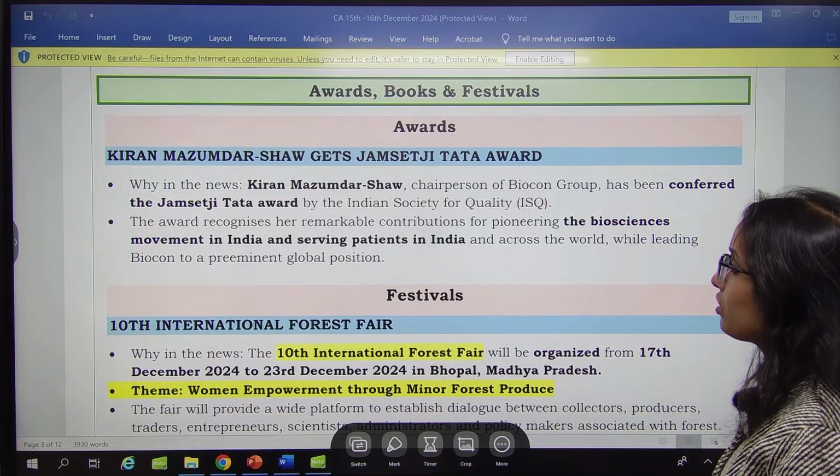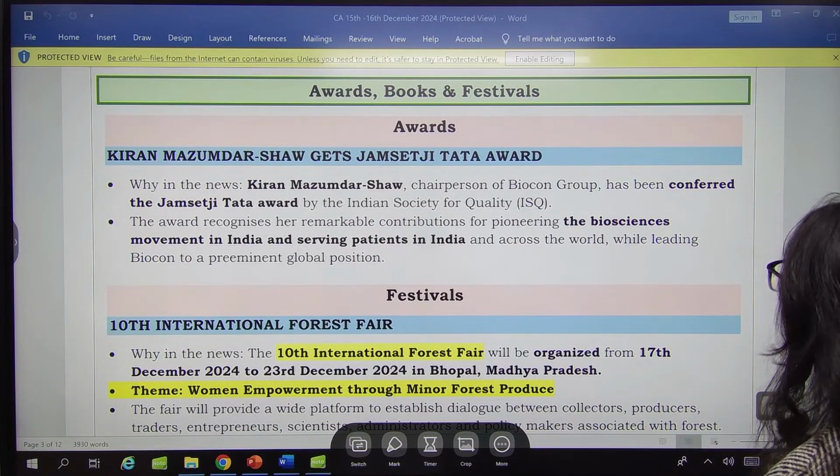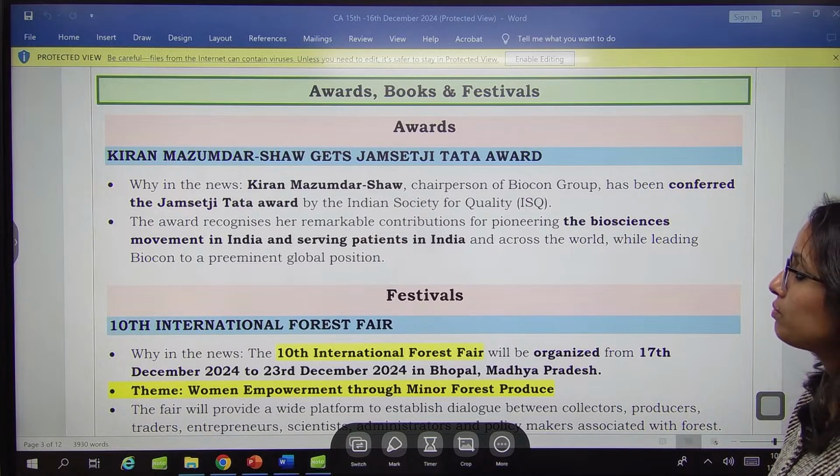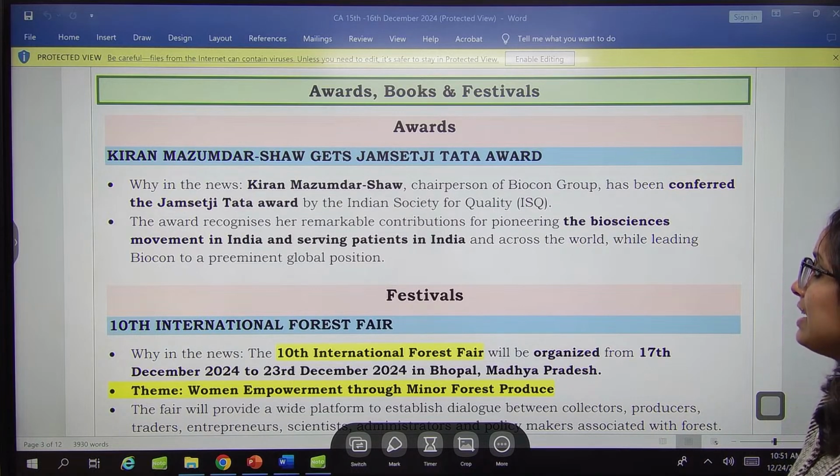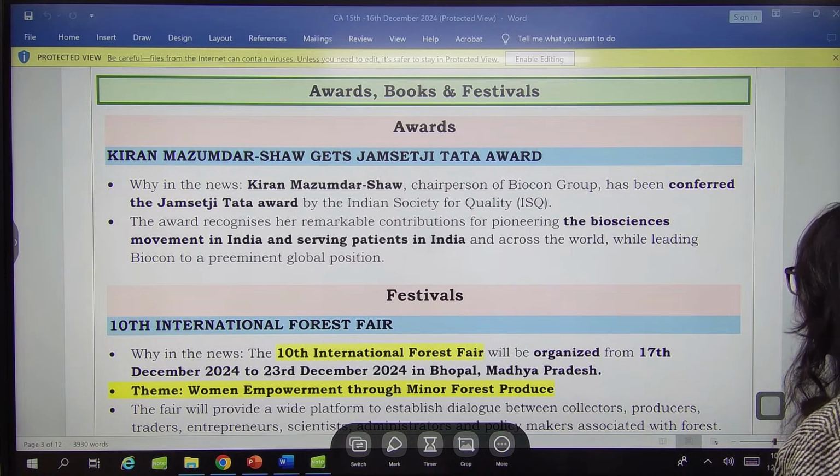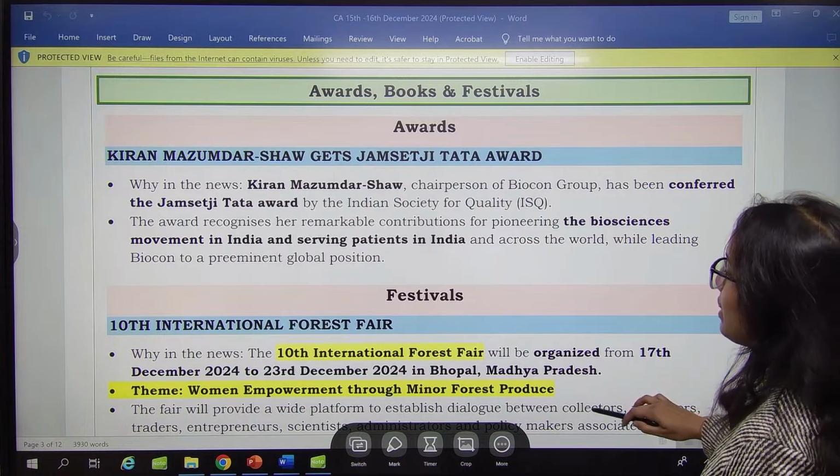Moving on to awards. Kiran Mazumdar Shaw, chairperson of the Biocon Group, has been conferred with the Jamshedji Tata Award by the Indian Society for Quality for contribution in the biosciences movement and serving patients in India.